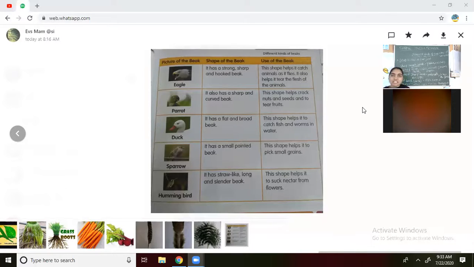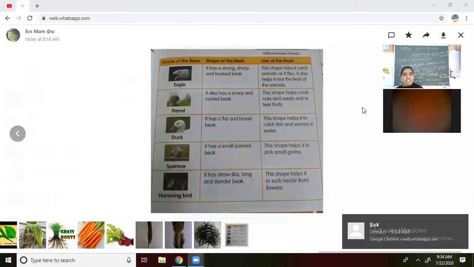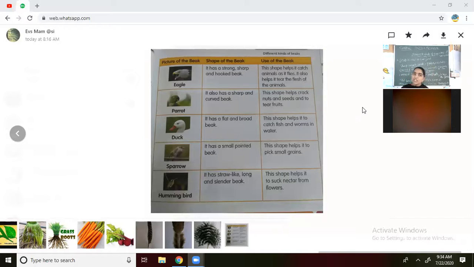Now this is the bird that is going to eat fruits, grains, that I am telling you. Sometimes some animals will catch animals, but this one will come for fruits. Grains and fruits. What is it going to eat? Yes, nuts. What are nuts? Like almond, groundnut, they are going to eat nuts like that. As well as seeds. What are the seeds I have shown you? Grains are seeds or pulses, anything like rice, wheat, corn, any type of food items which are grains, they are going to eat with the help of its beak.